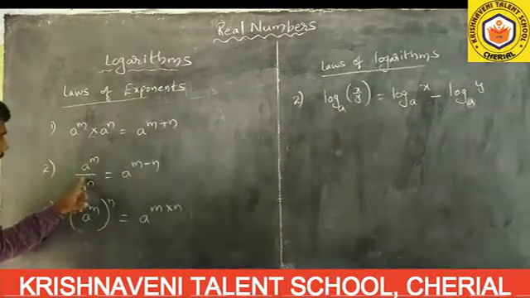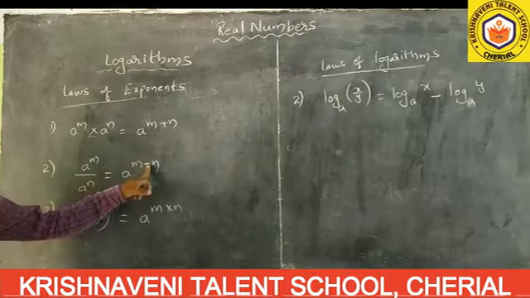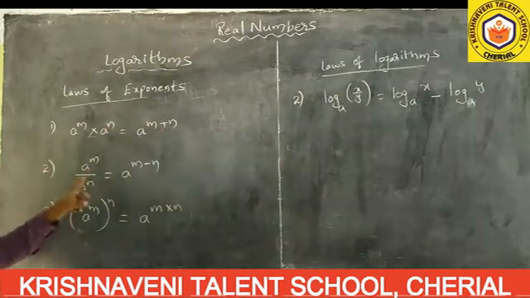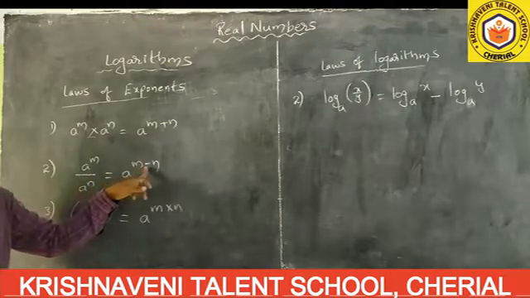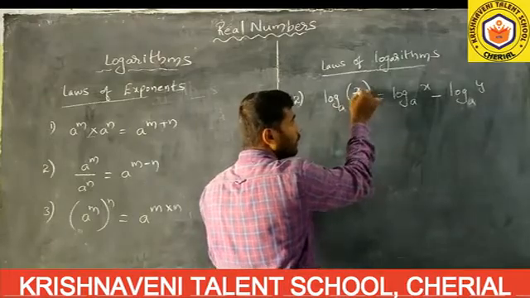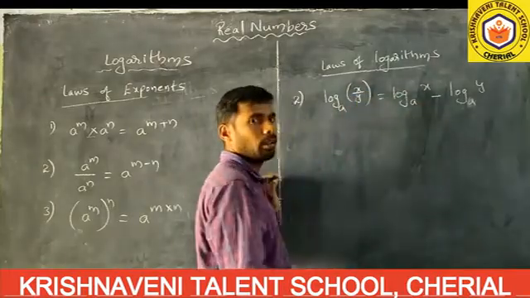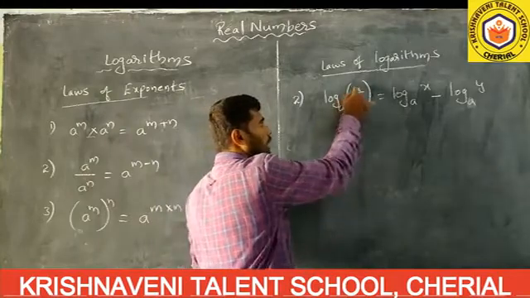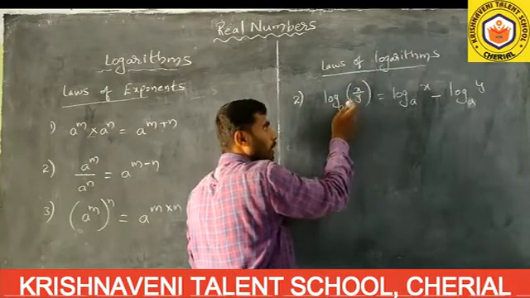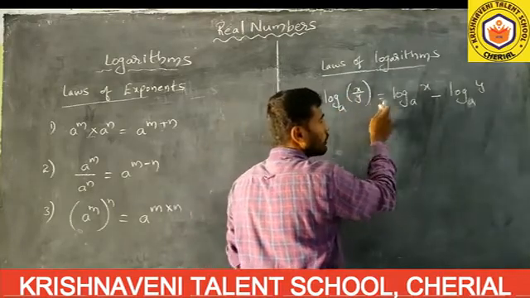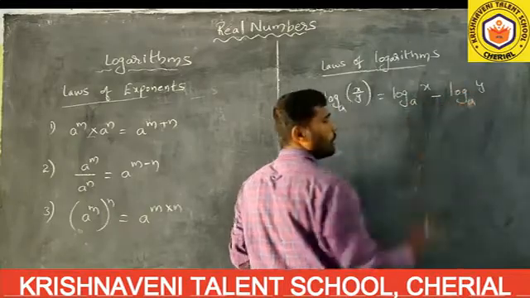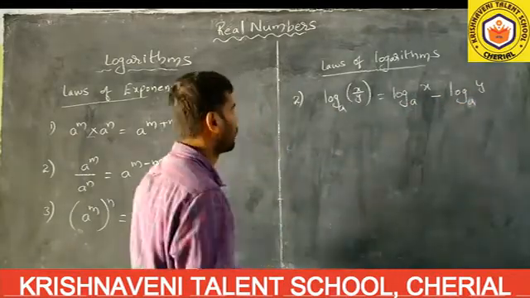See, you observe properly. Here division is there, then it is becoming subtraction. Here multiplication is becoming addition in the first law. In the same way, in the second law also, division is becoming minus. The same way in laws of exponents also, where division is there, it is becoming minus. Log x by y to the base a is equal to log x to the base a minus log y to the base a. This is the second law.